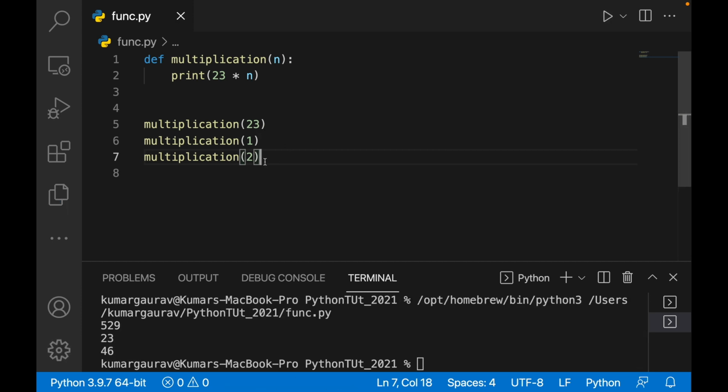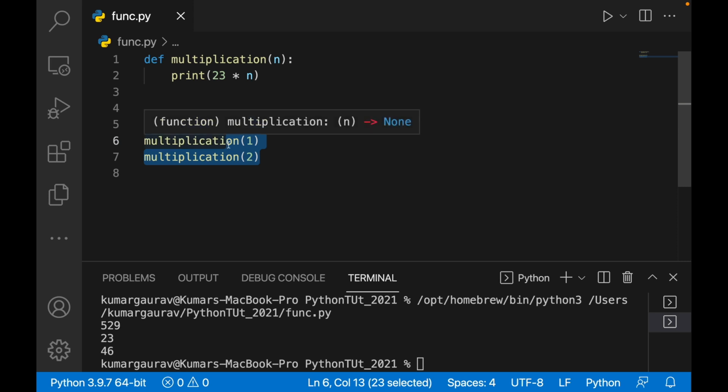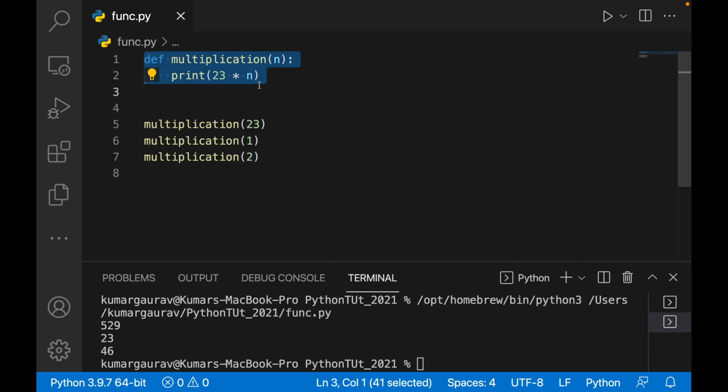So guys, you can call this function any number of times. It is up to you. You are making this function in one go and then utilizing it 10 times, 20 times, or n number of times, whichever way you are comfortable with. And that is all about the function, guys.